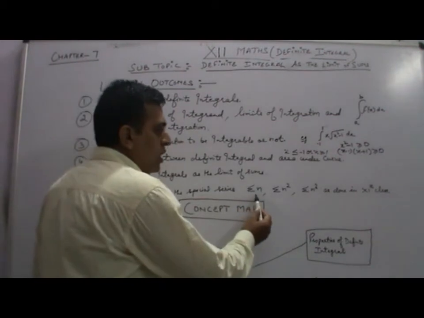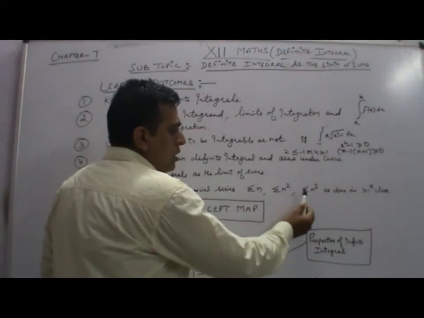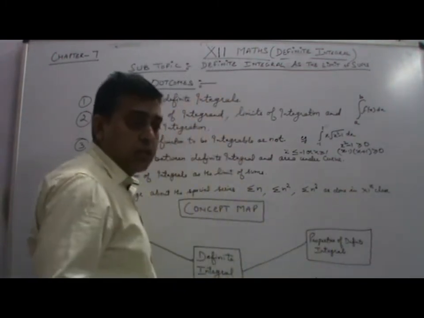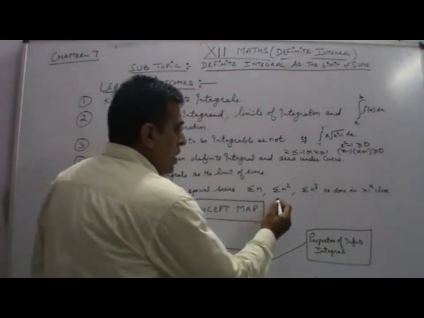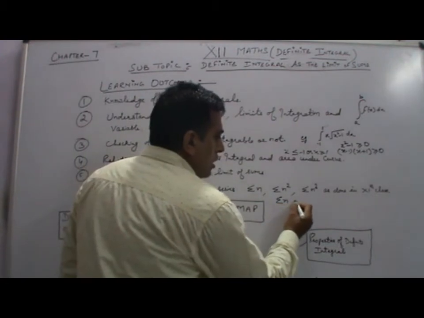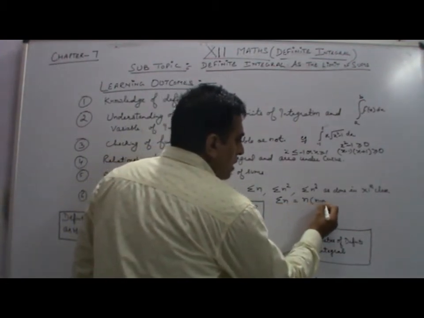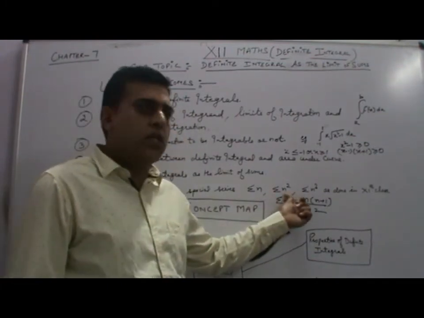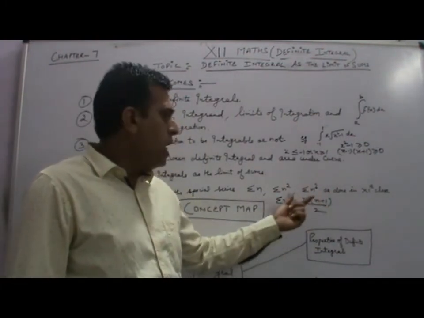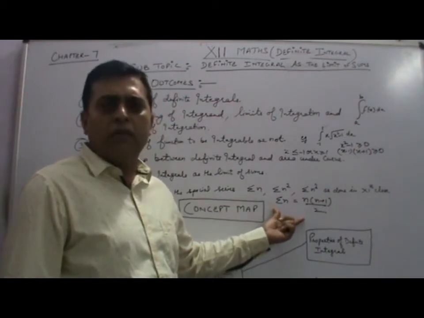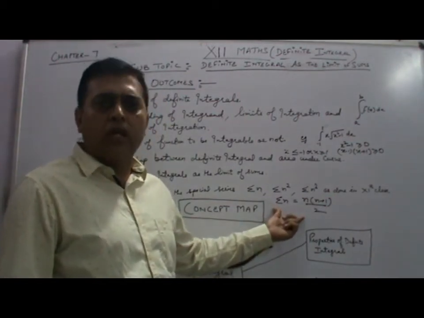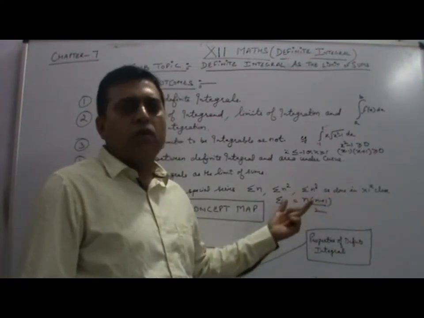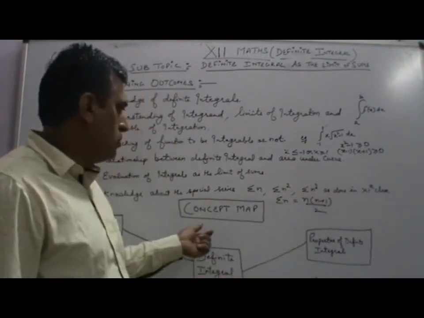Firstly, summation n, summation n square, summation n cube, that you have done in the 11th class. Summation n, you know, is n into n plus 1 by 2, and in the same way you can write summation n square and summation n cube. And in AP you have done the sum of n terms, sum of n minus 1 terms, and GP also. We should have the knowledge of these formulae.